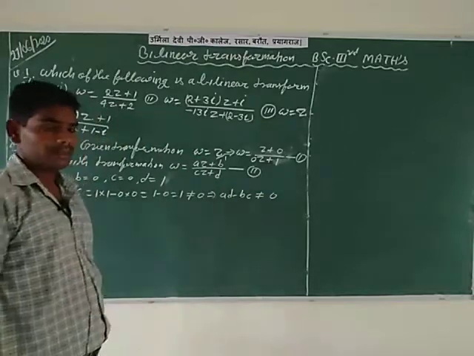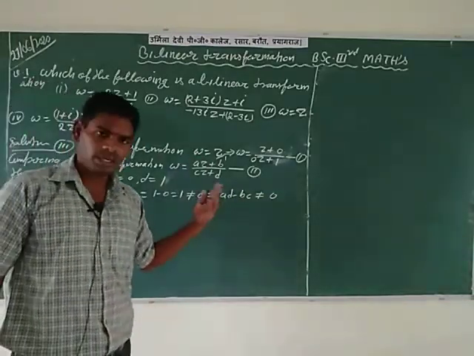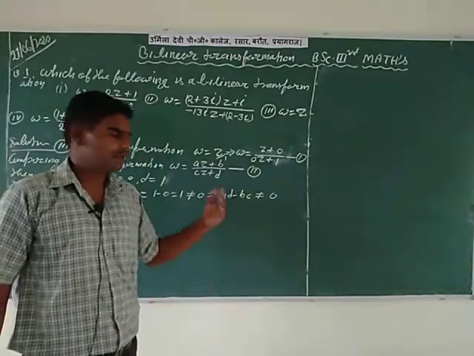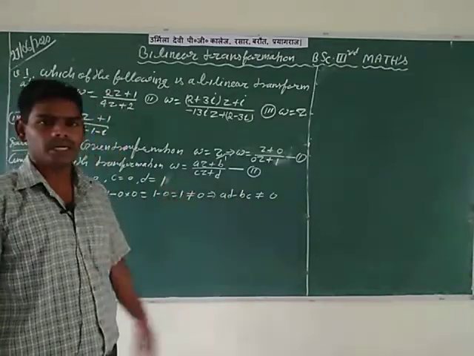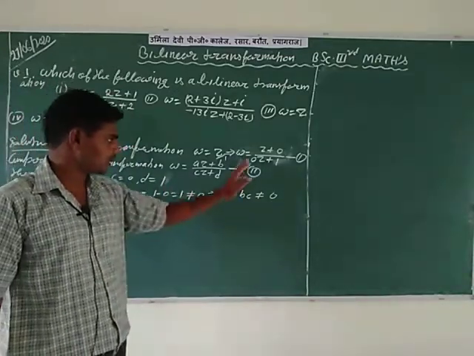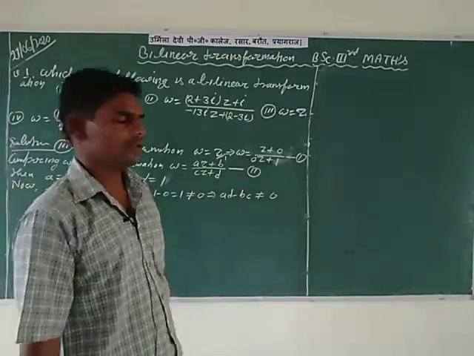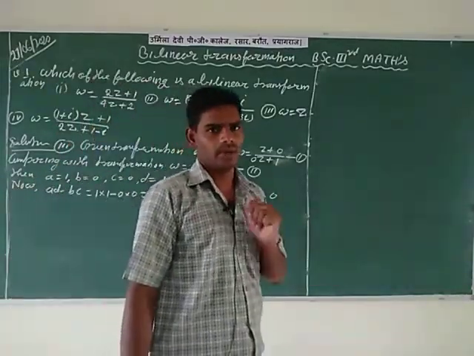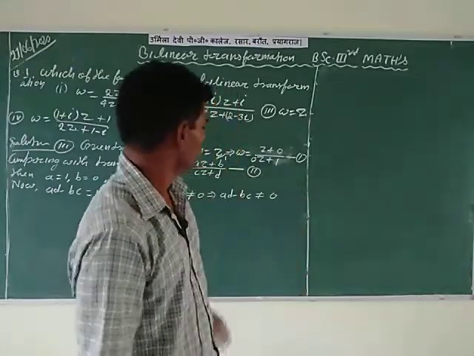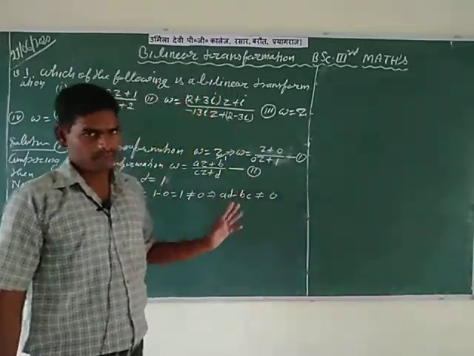In the first article, bilinear transformation, the necessary condition for a given transformation to be a bilinear transformation is that the value of AD minus BC is not equal to 0. Then it is confirmed that the given transformation is a bilinear transformation.